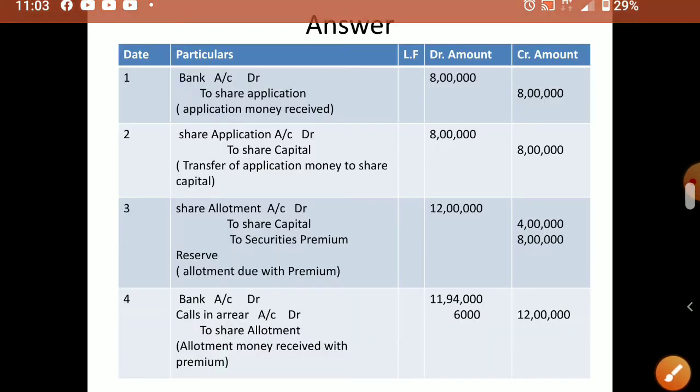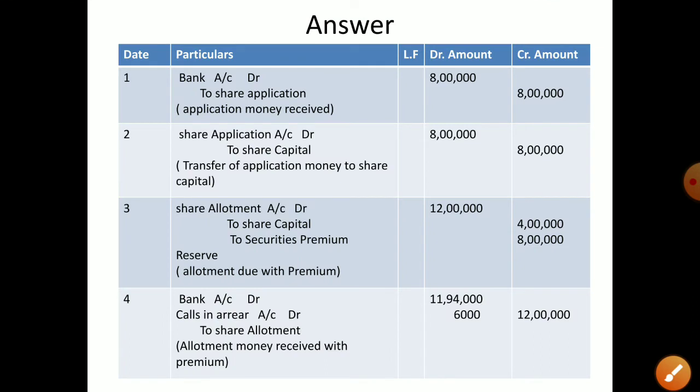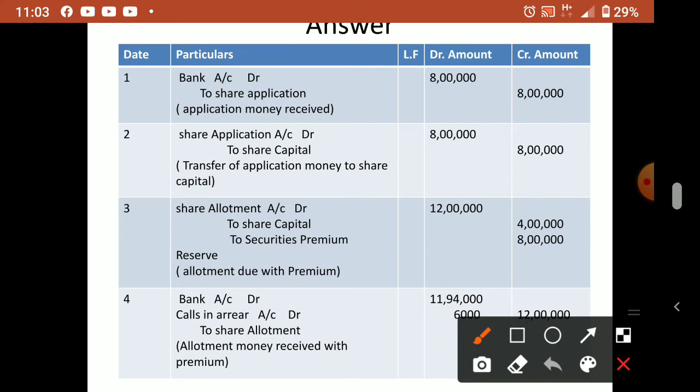The answer will start as usual. First, what is the number of shares? 2 lakh. So 2 lakh into 4 rupee application is 8 lakh. Bank account debtor to share application; share application debtor to share capital. This you know. Then share allotment is 2 lakh into 6, so 12 lakh.